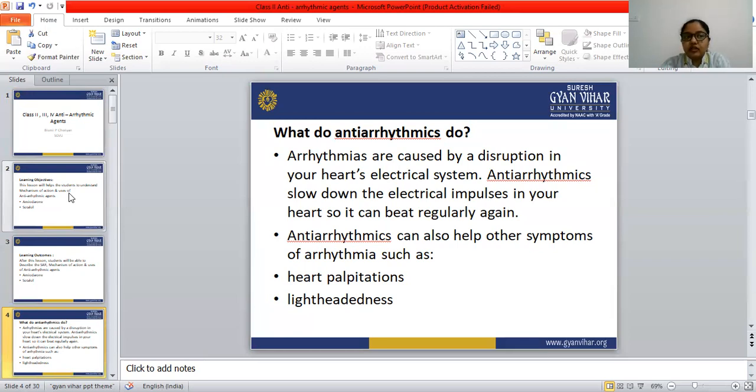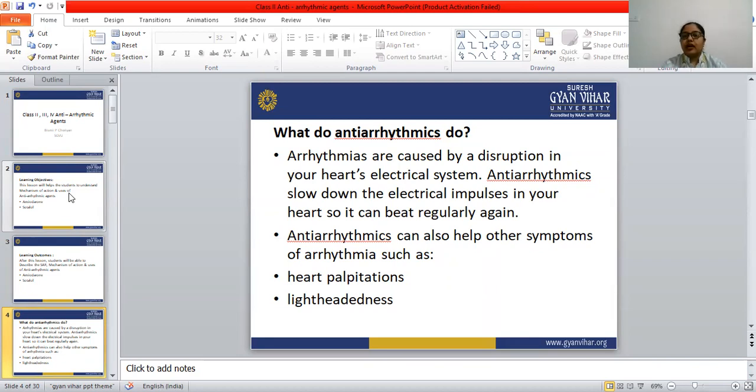Antiarrhythmic drugs: here we are studying the antiarrhythmic drugs. Antiarrhythmic drugs are those drugs that treat or regulate the irregular heartbeat. So arrhythmias means abnormal heartbeat, and antiarrhythmic drugs are those that treat or regulate the irregular heartbeat.